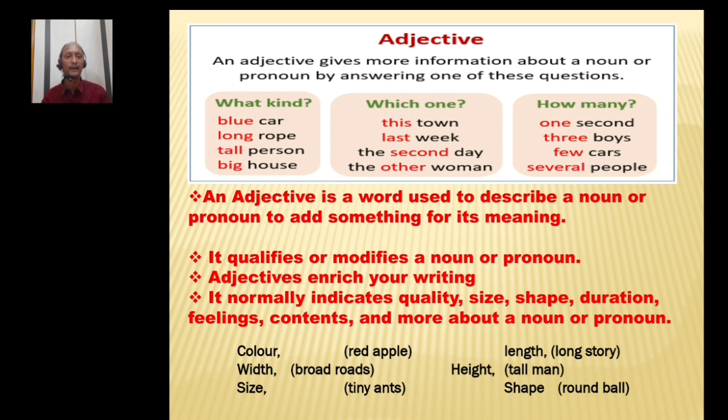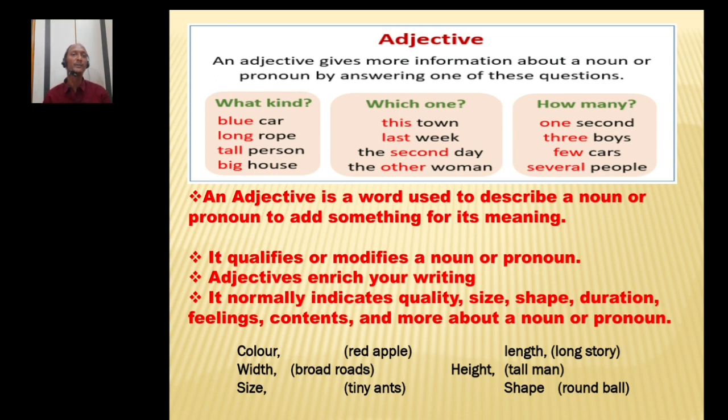So color, red apple. Width, broad roads. Size, tiny ants. What kind of ants are they? They are describing the size of ants. The answer is tiny. Tiny is considered an adjective in that sentence. And length also. Long story. What is the length of that story? Oh, it is a long story. If you ask a question to the story, what kind of story is it? A long story. Long is the answer. When you ask the question to the noun, the answer that you get, you have to consider it as the adjective.